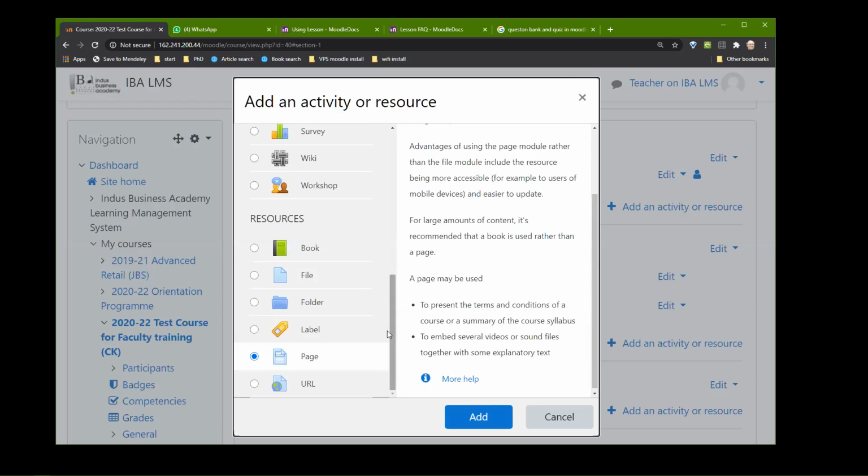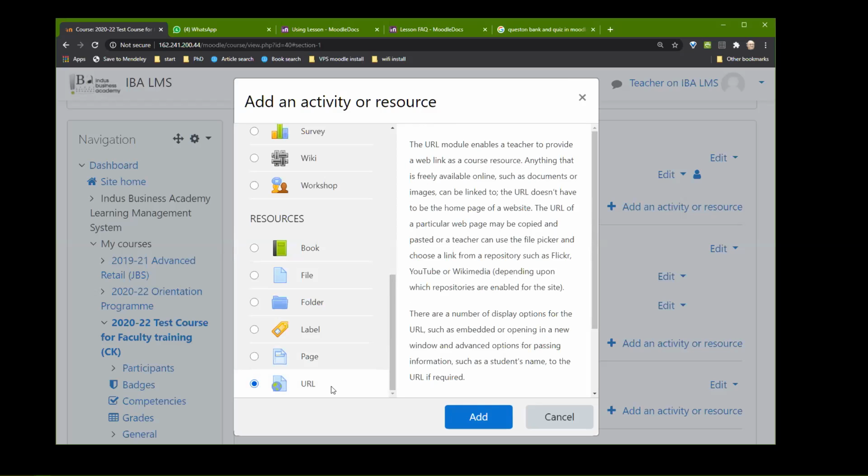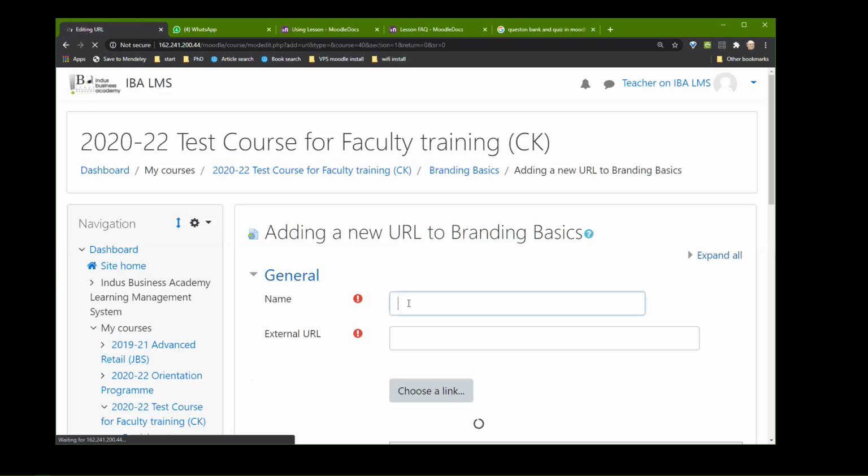Before that, I will show you URL. URL means a link to a particular course, to a particular thing. For example, if you want a YouTube video or something like that, you can put a URL here. Let's put a URL. Okay, name.